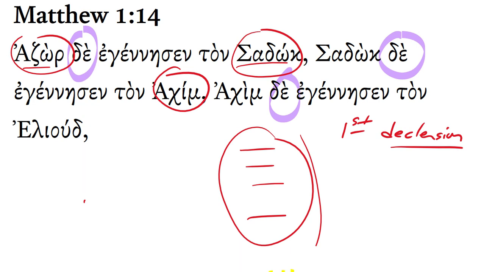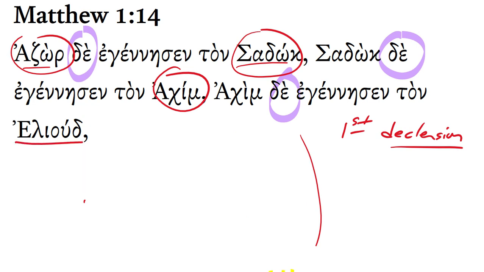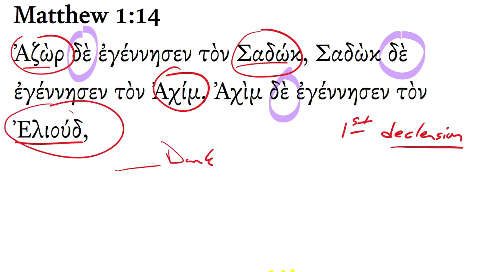Now, if you're interested, of course, these are originally Hebrew names, and you might be curious about the meaning of the names. And some Greek lexicons will, in fact, give some comments about the meaning of the underlying Hebrew names. So, for example, if you look in Danker's abbreviated lexicon for the name Eliud, he says this means in Hebrew, God my praise.